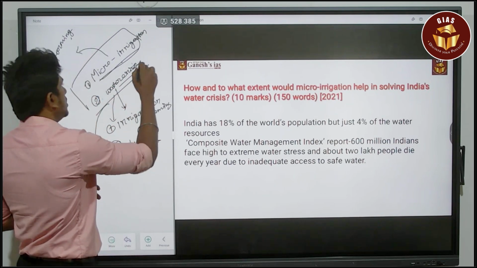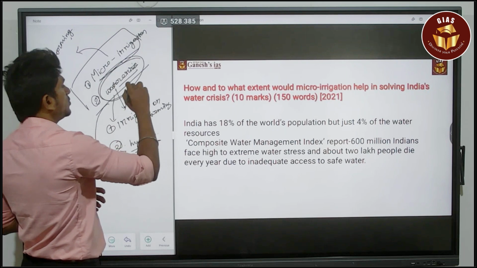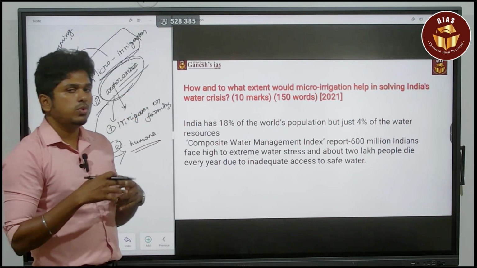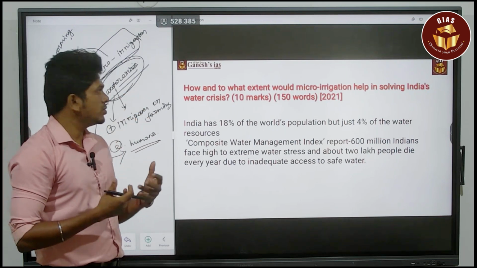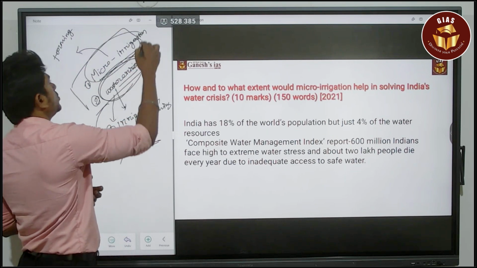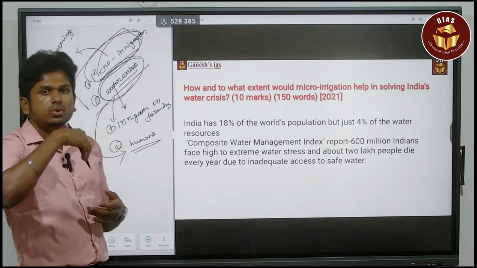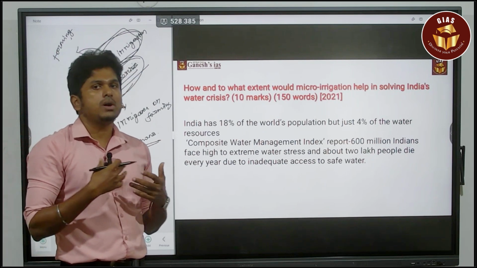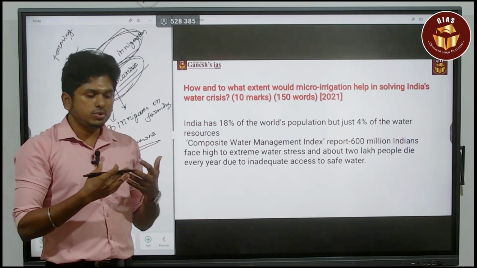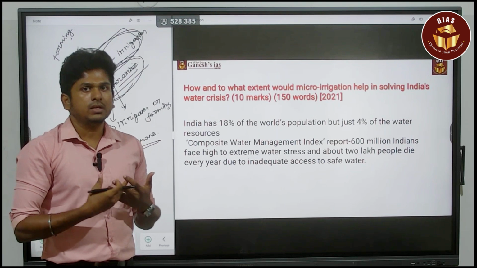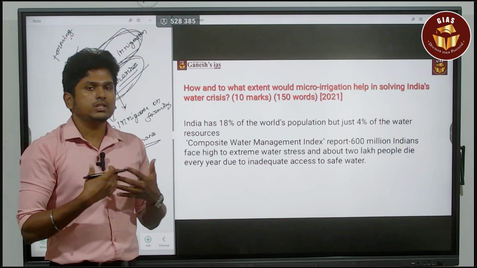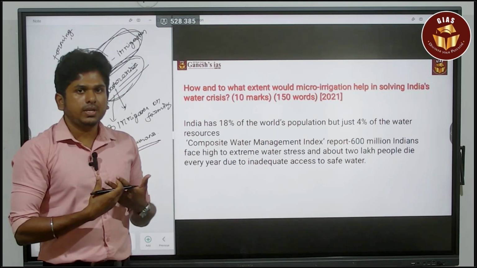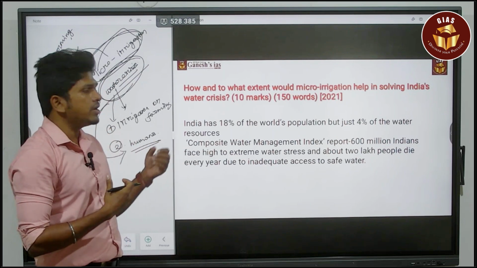For example, if you are going to give the intro about the water crisis, you have to go with certain data, or else you can simply say what is micro irrigation. For example, micro irrigation is a modern day practice. It uses water in a wiser manner using certain technologies like sprinklers or drip irrigation. So that is about micro irrigation.